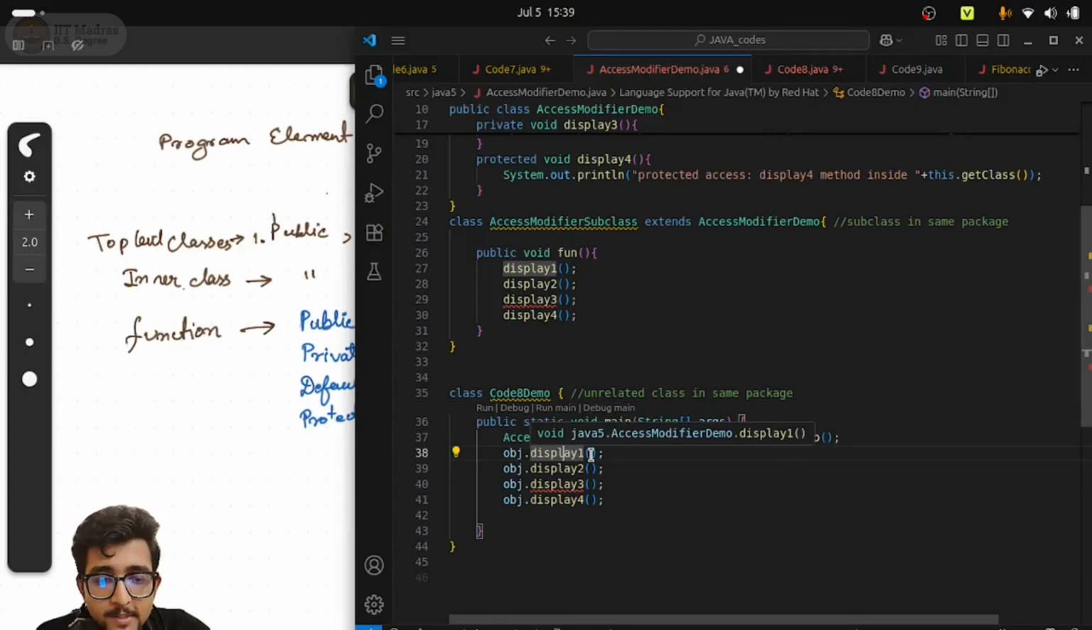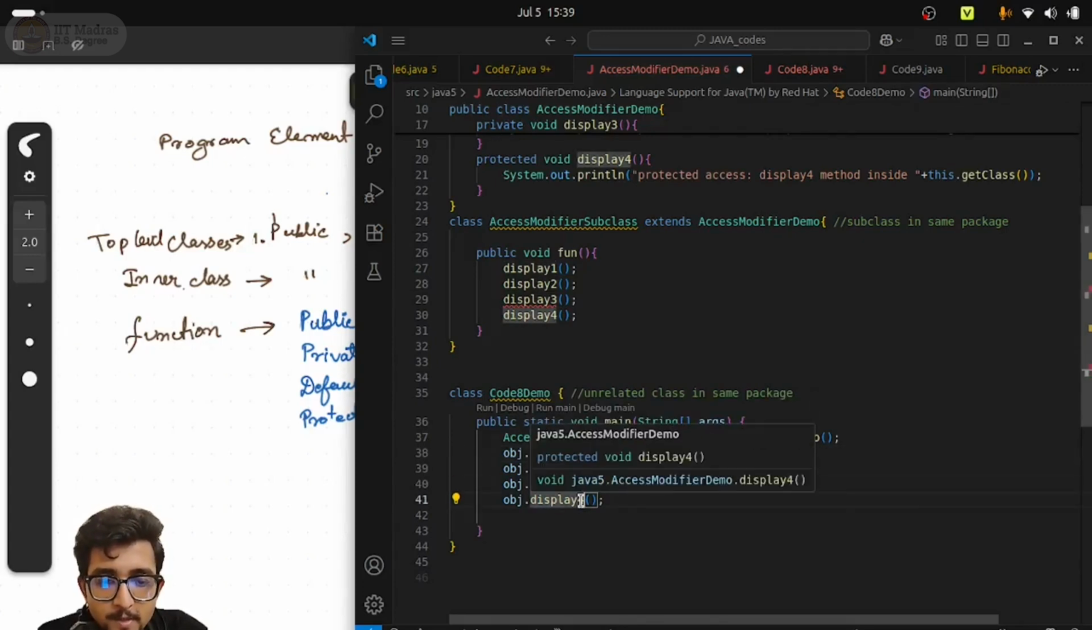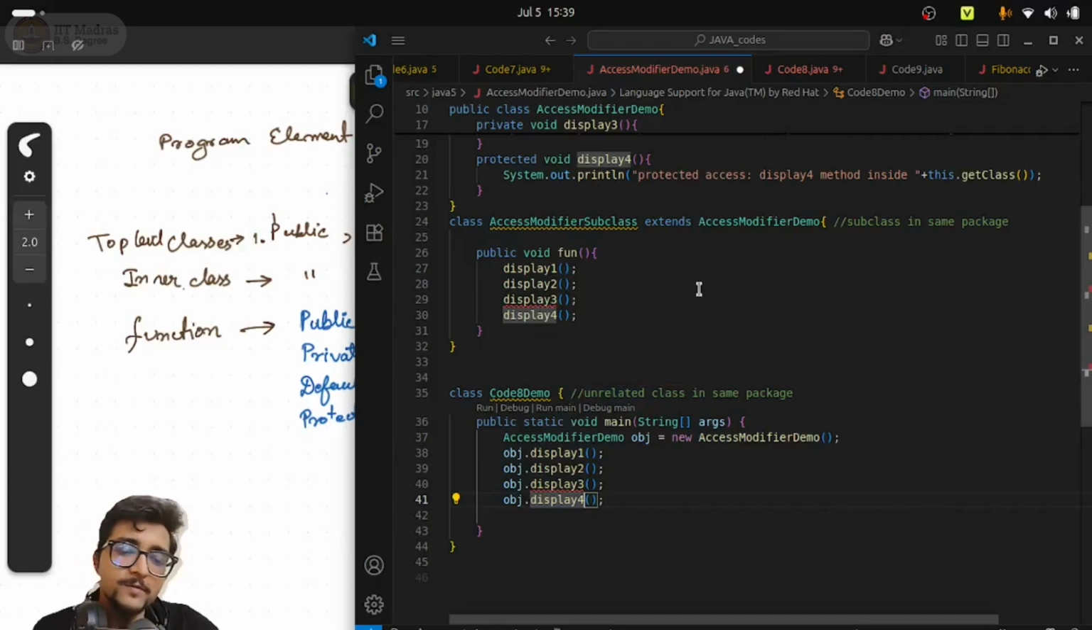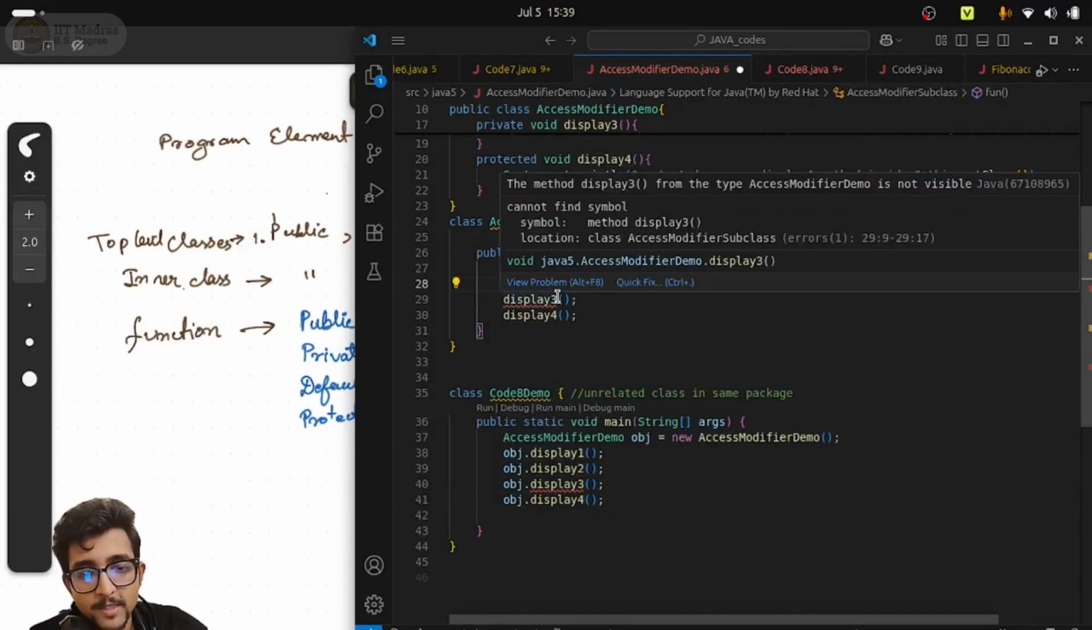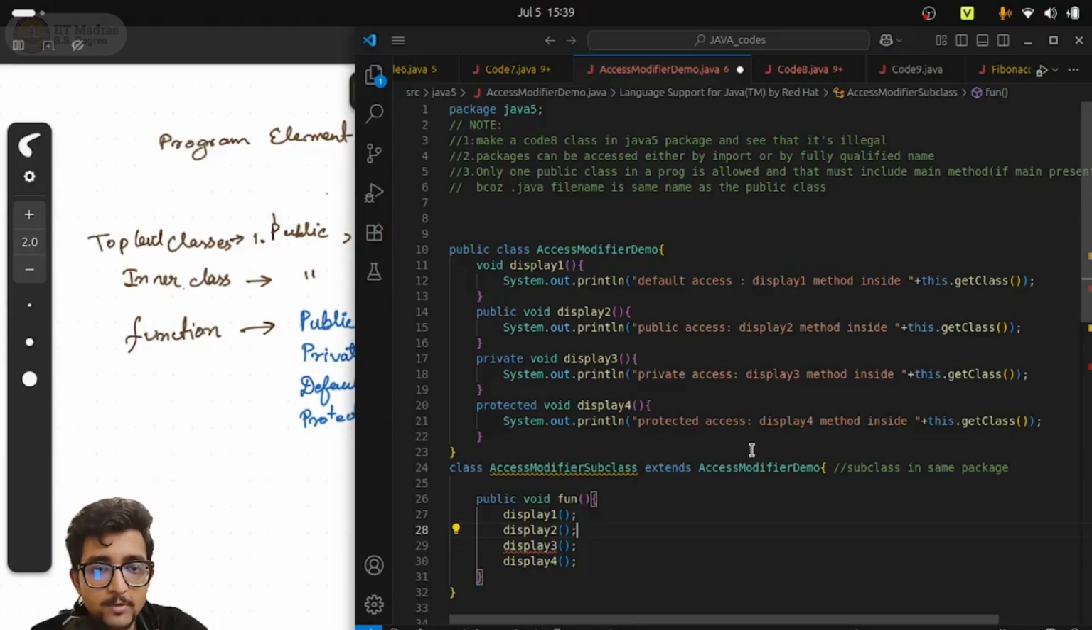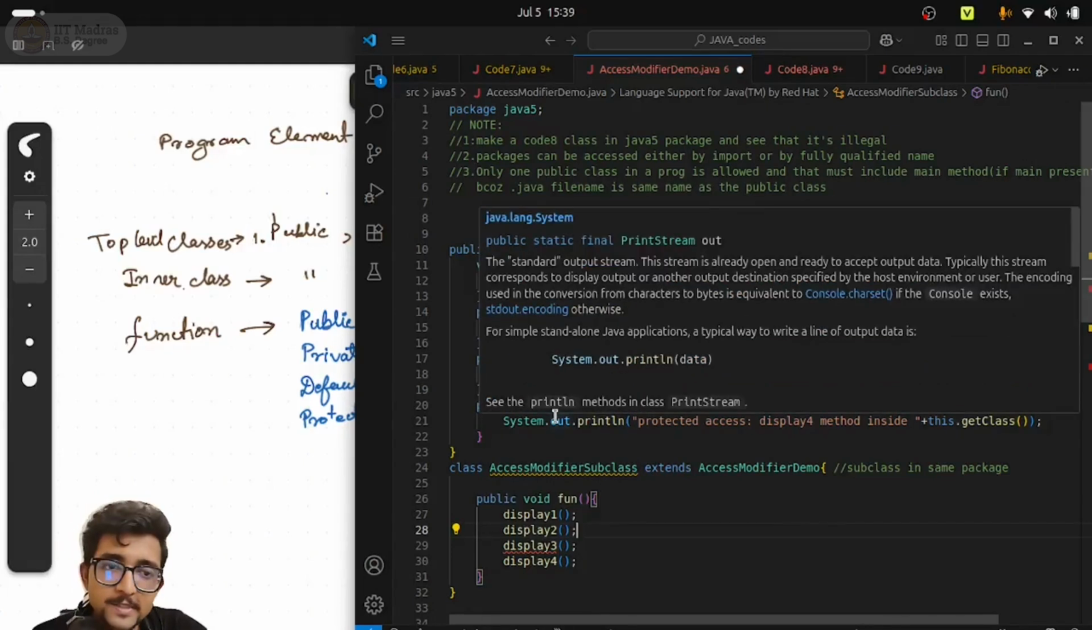So display1 is default, so within the same package it is accessible. Display2 is public, accessible. Display3 is private, not allowed. Display4 is protected, but you are within the same package, so therefore it is accessible. So you see these two are showing errors because private methods are not allowed to be accessed outside that class itself. So this is okay. Now what we will do is import these methods into another program which is inside another package, and we will see what happens.